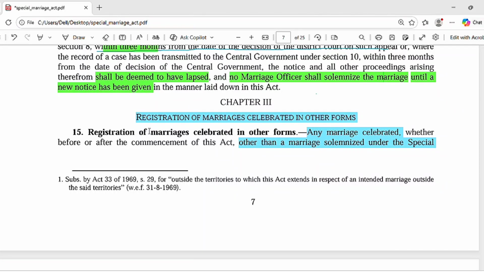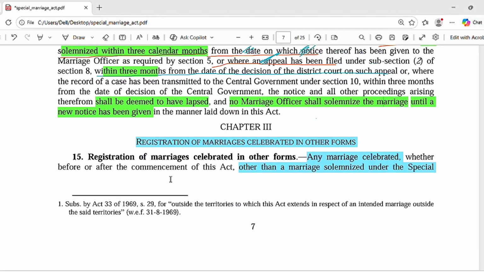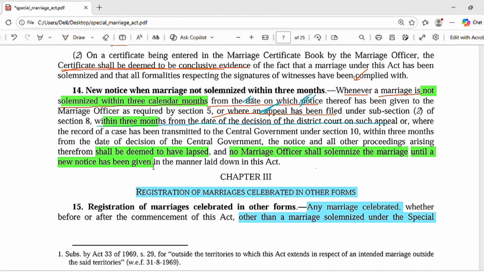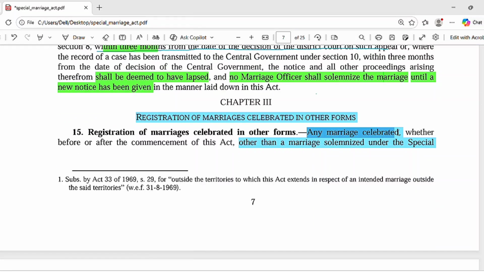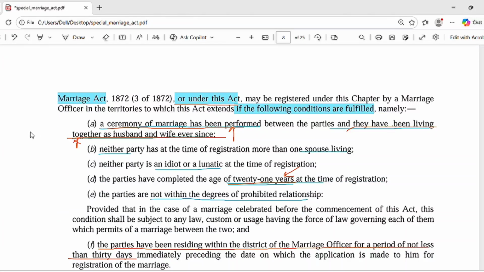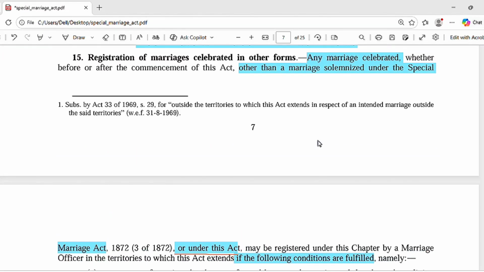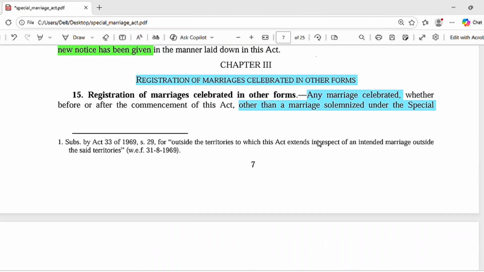Any marriage which is celebrated other than the marriage solemnized under the Special Marriage Act 1872 or under this act, so any marriage outside that, can also be registered under the Special Marriage Act after fulfilling these conditions.